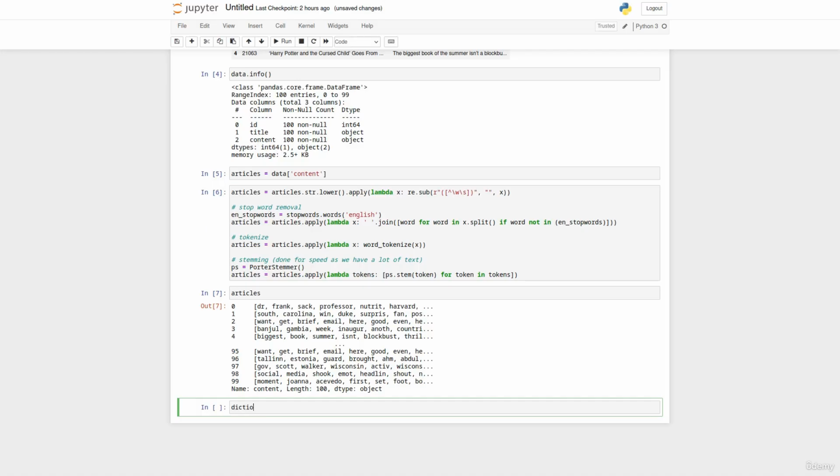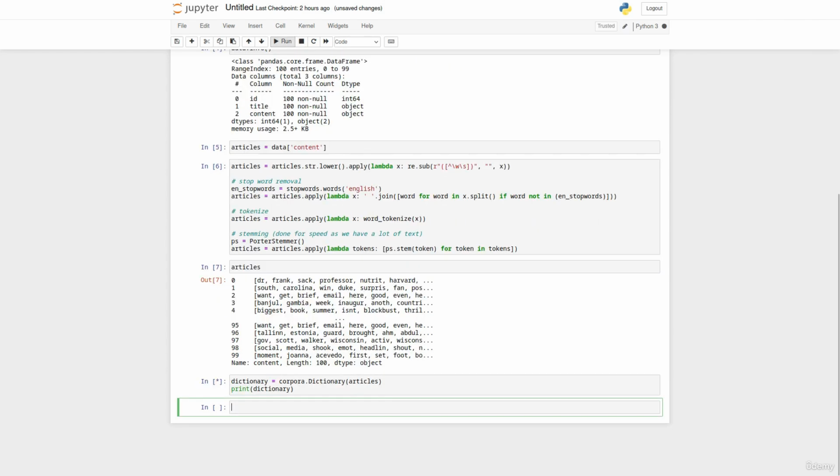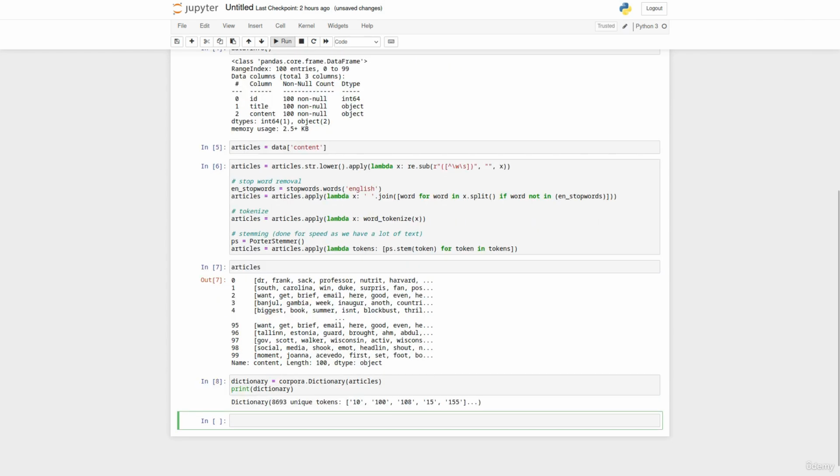The next step is to create a dictionary. So this is going to be a dictionary of every unique word in our dataset. To do this, we use corpora.Dictionary and then reference our articles dataset. We can print this out and see we're left with 8,693 unique tokens. These are the number of unique words in our dataset.